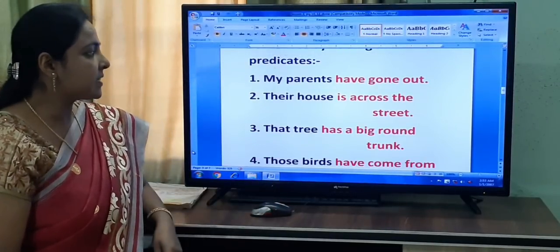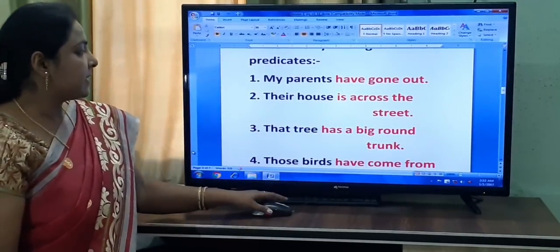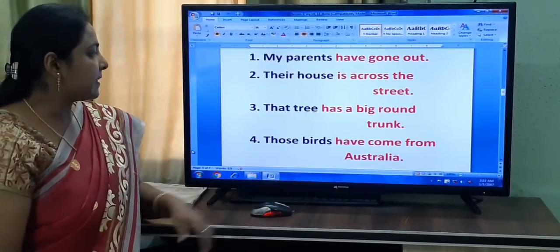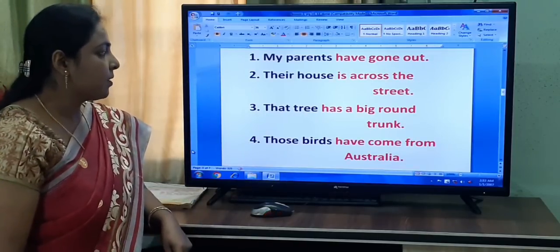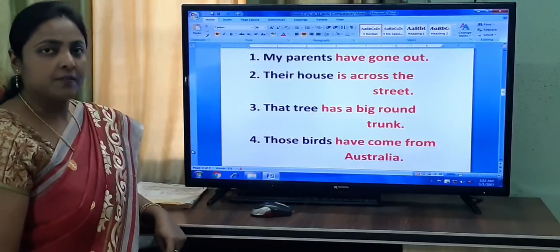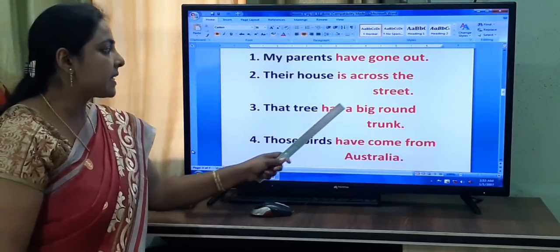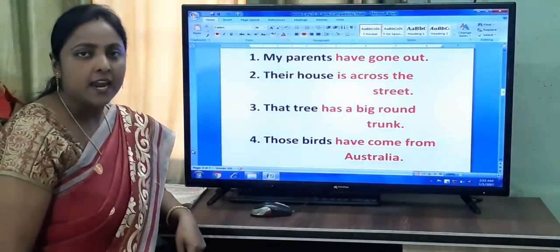And at the end of the sentence, don't forget to put the full stop. Now the next sentence, that tree. That tree is what here? Subject. And has a big round trunk is the predicate.